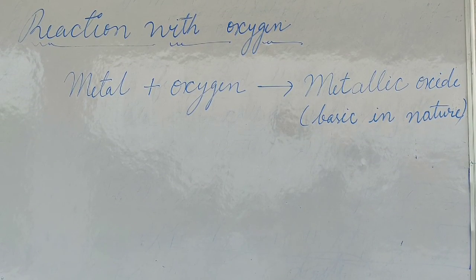So first is when metal reacts with oxygen. When metal reacts with oxygen, it produces metallic oxide. Almost all the metals combine with oxygen to form metal oxide. And different metals react with oxygen under different conditions.